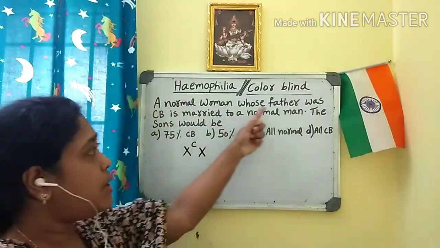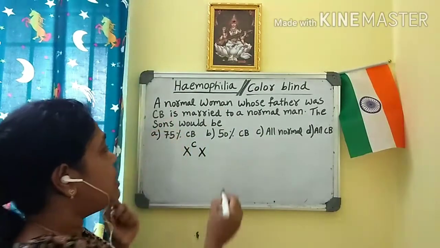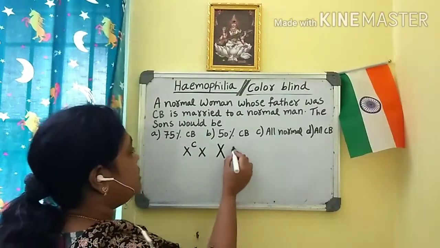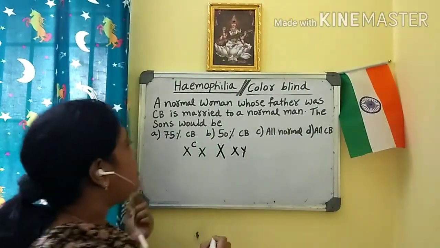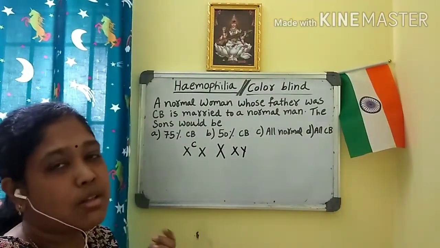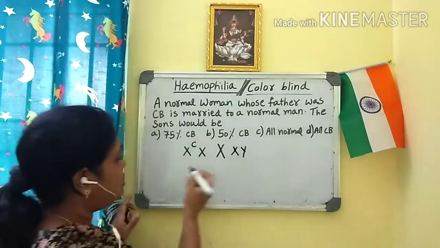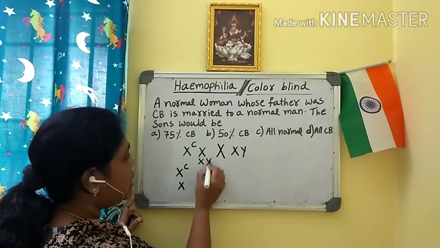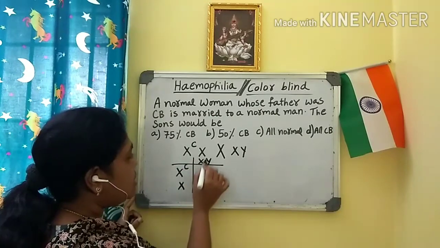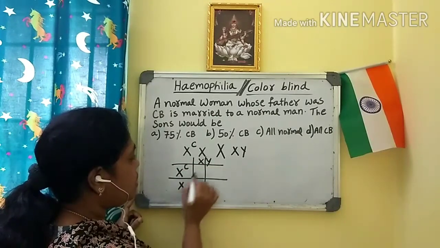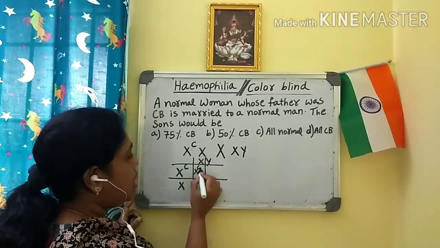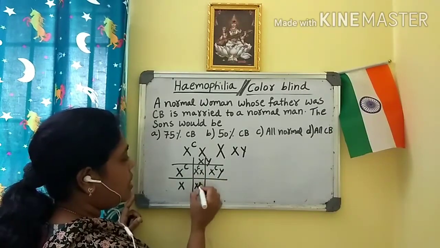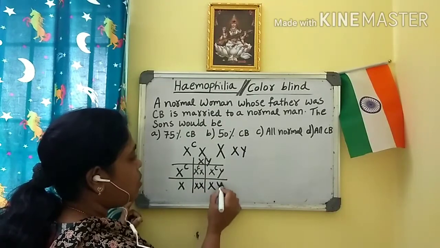A normal woman whose father was colorblind is married to a normal man, XY. They are asking the probability of the sons. So it's very easy. XCX and XY. You can take it and check the probabilities over here: XCX, XCY, XX, XY.